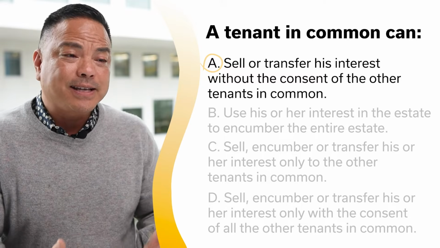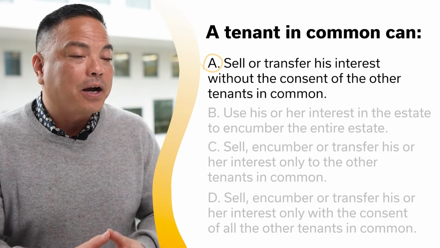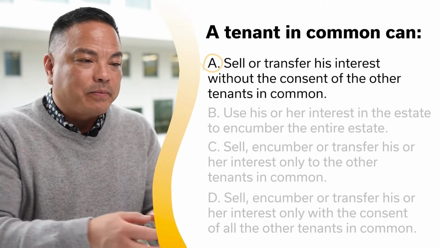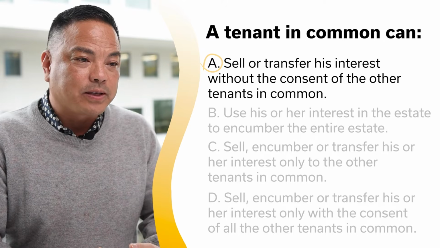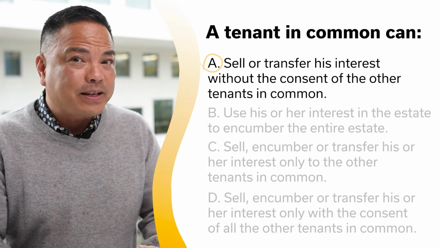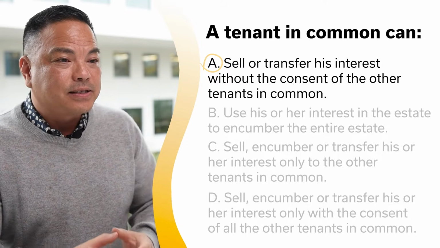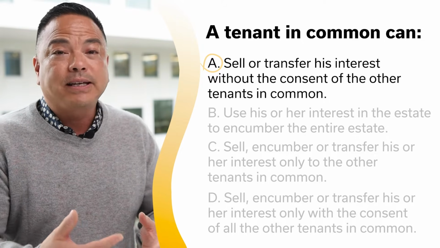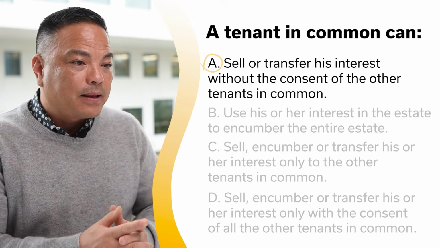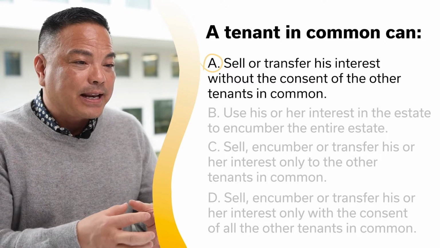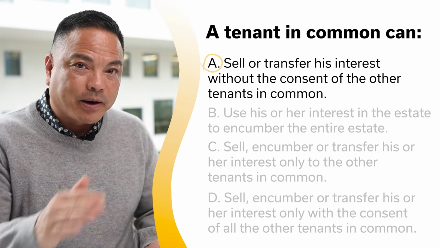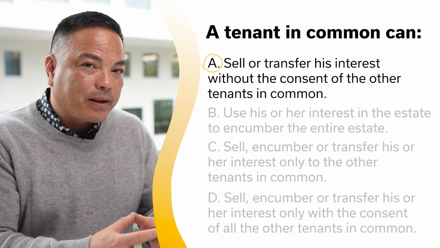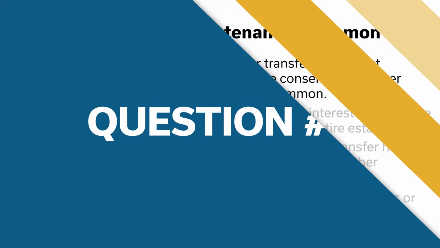So essentially what this is saying is that in a tenant in common situation, let's say property owner A owns 75%, property owner B owns 25%. Property owner B does not have to get permission from property owner A to sell, to transfer, to gift their rights. However, property owner B cannot mortgage the entire property. They can only mortgage 25% of the property, or the amount that they have an interest share in.